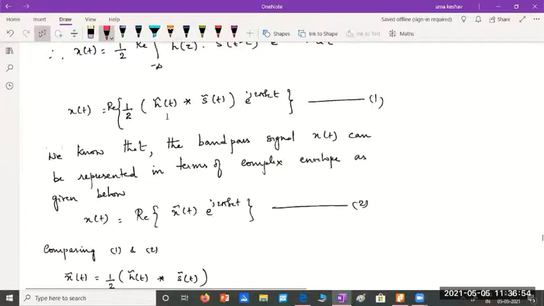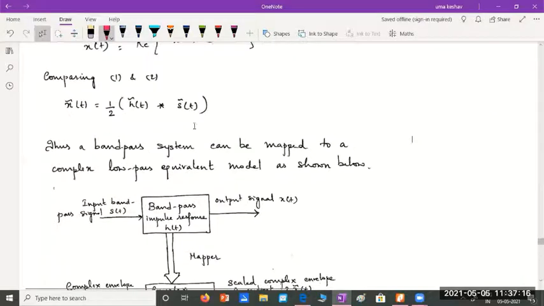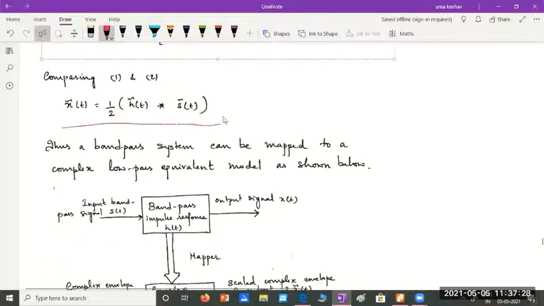On the right hand side, as you can notice, this part is half into h envelope of t convolved with s envelope of t, and x envelope of t would be equated. So as you can see, this would be the equivalent representation. This is the equivalent representation which we want to have, relating